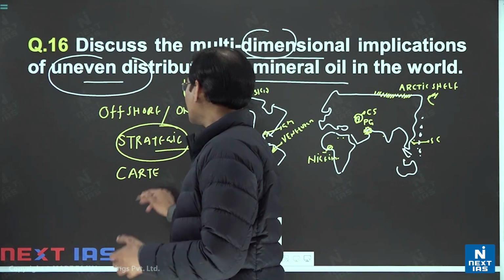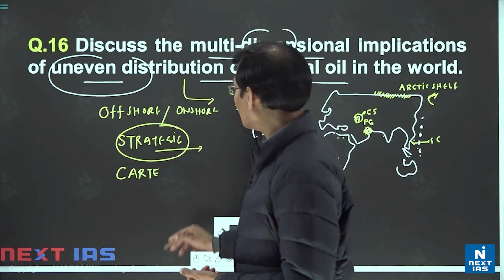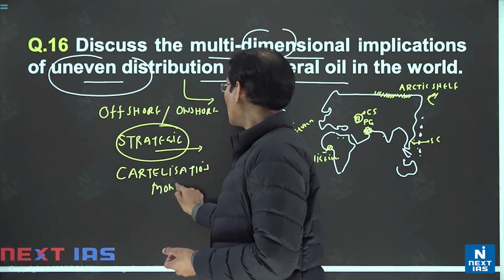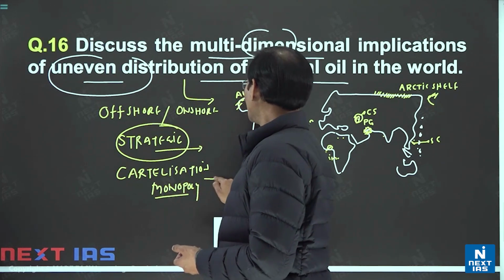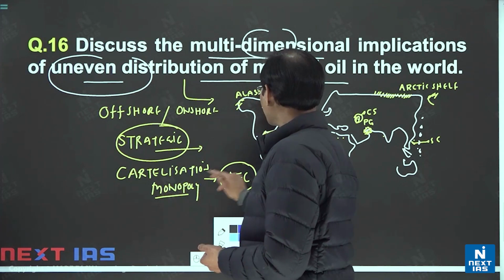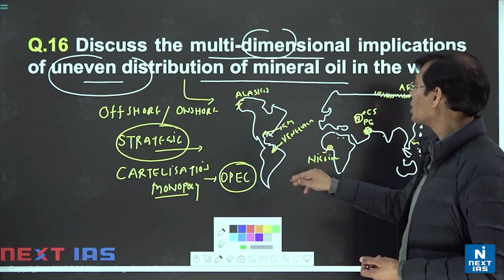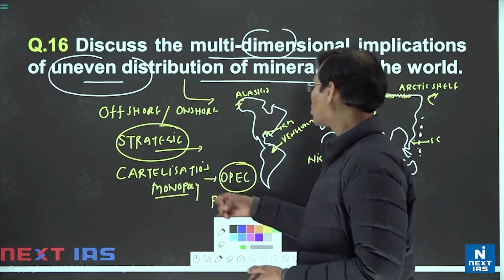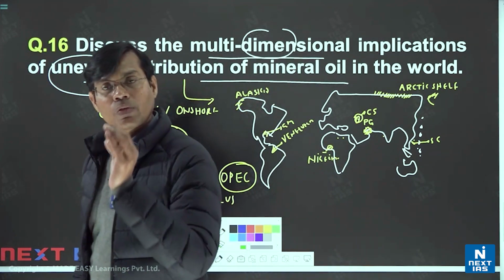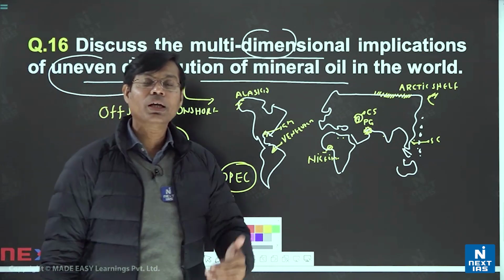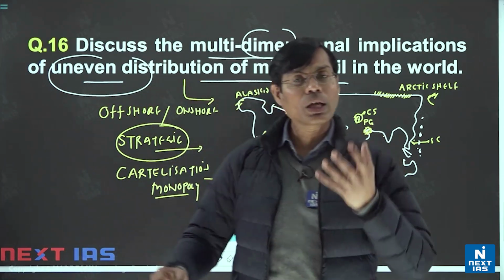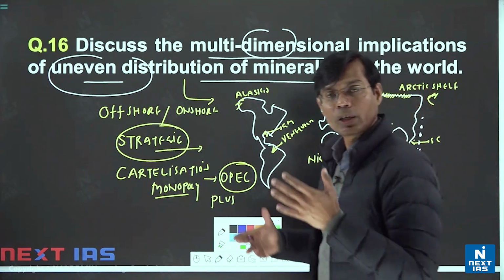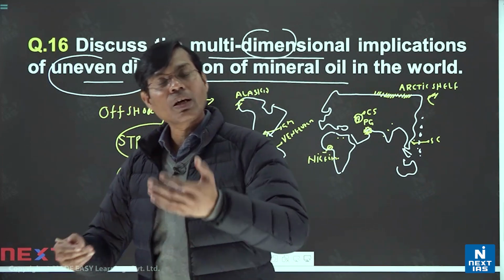Cartelization. It is not only an energy crisis, that is one part, but the implication is cartelization or monopoly of a few countries, and they even made one group, OPEC, the Organization of Petroleum Exporting Countries, including Gulf countries and countries like Nigeria, Venezuela. But nowadays there is one more term, OPEC plus, including Russia as well. They purposefully, from time to time, reduce the supply so that countries which do not have crude oil due to uneven distribution, like India and many more, cannot have that kind of surplus, and they are bound to purchase at high cost.